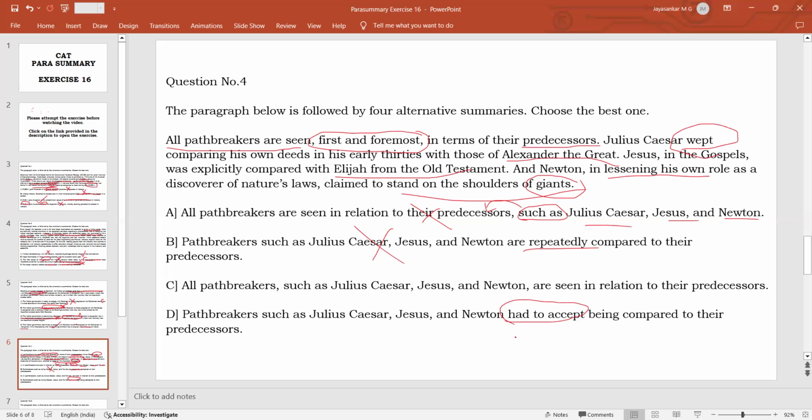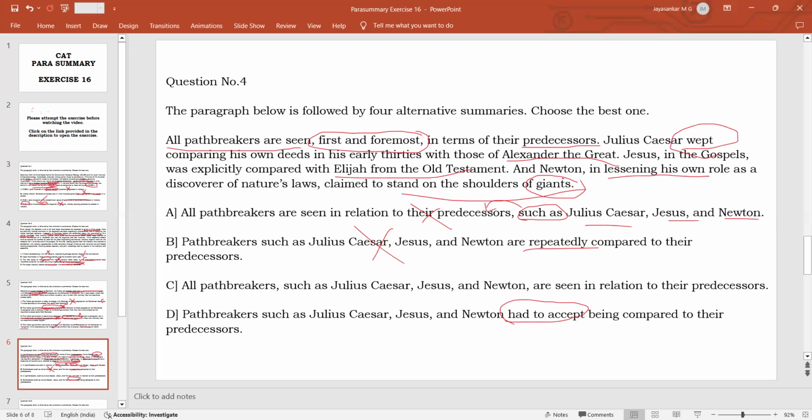So he did not resent or refuse the comparison. He compared himself with Alexander the Great willingly. In the same way, Jesus, we don't know whether it is willing or unwilling, but anyway, the passage does not say that Jesus was not happy with the comparison with Elijah, and Newton.